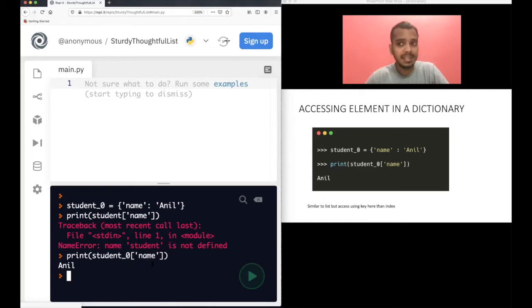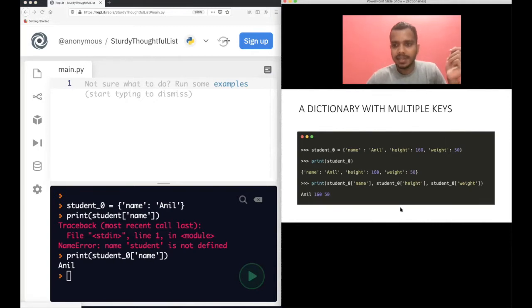And you can compare this with the list. In a list, you have indexing: the zeroth index, first index, second index. Instead of name, you will have position, 0, 1, 2, 3. That's how it is different from a list. In a list, you have elements, but you do not have a mapping of all of this.